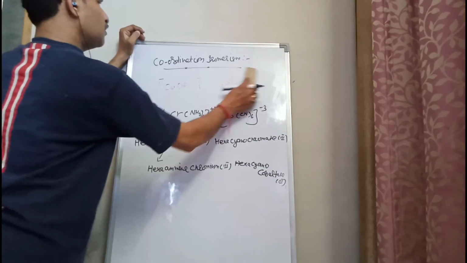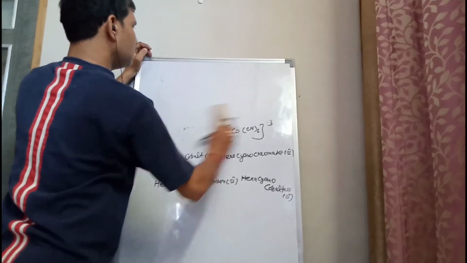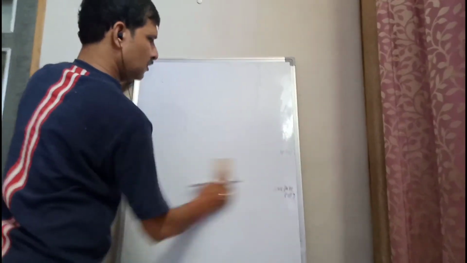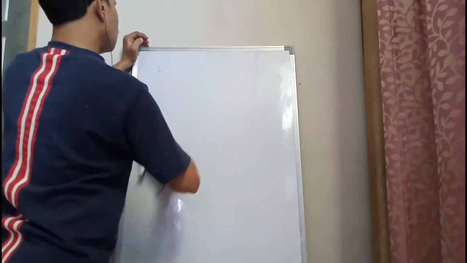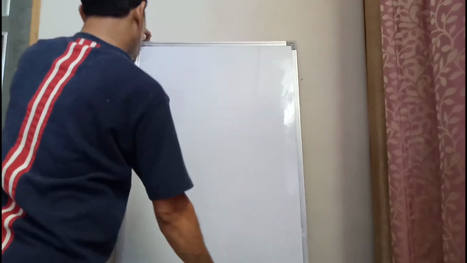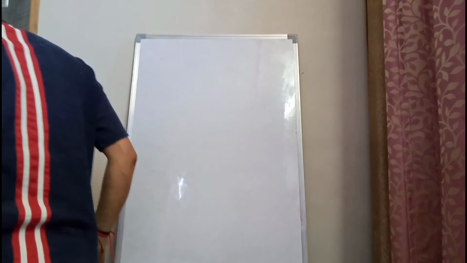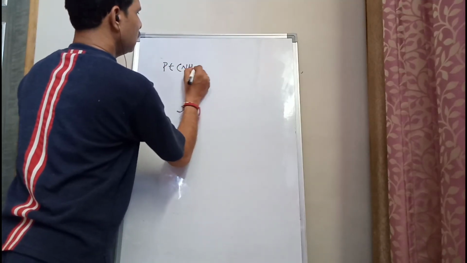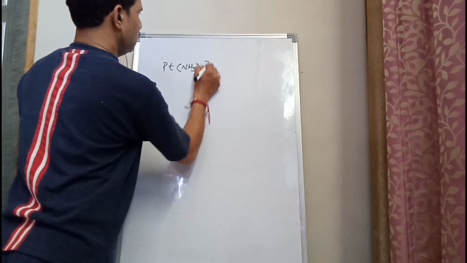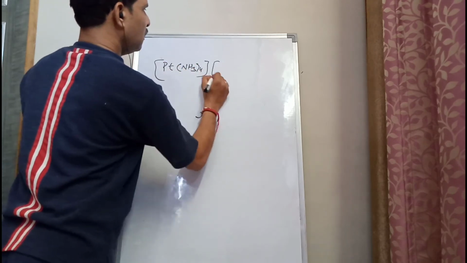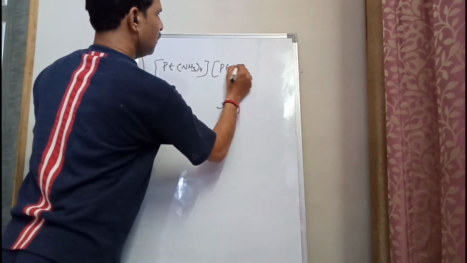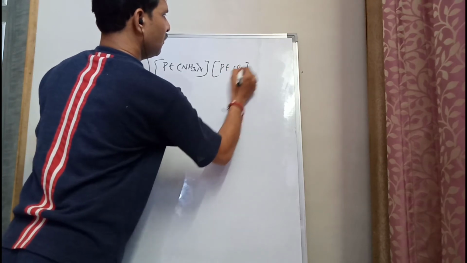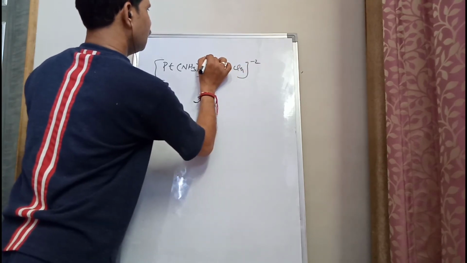Now we are going to study the next isomerism, known as ionization isomerism. Before studying ionization isomerism, we are also taking one example, [Pt(NH3)4][PtCl4], that is [PtCl4]2- and [Pt(NH3)4]2+.